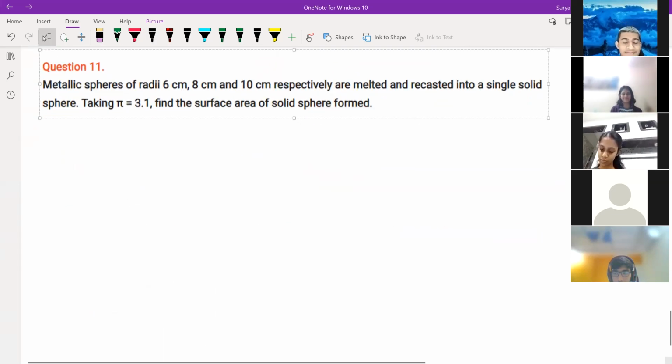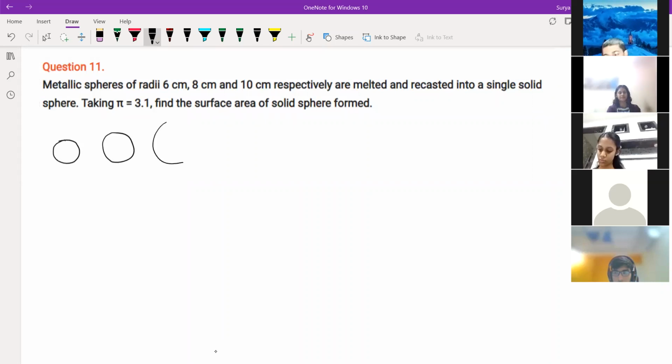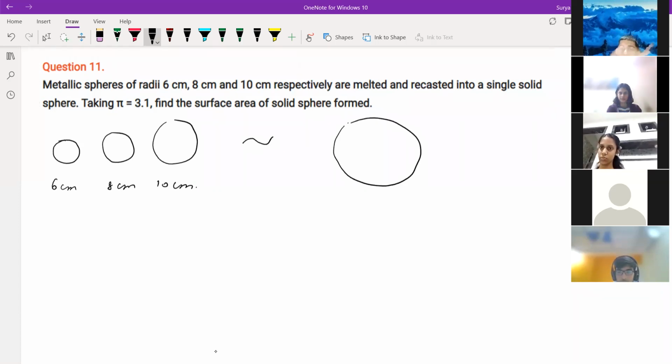Okay, next question: metallic spheres of radius 6, 8 and 10 centimeter. So 3 spheres are there, one is 6, then 8, then 10. They are melted and become one big sphere. This radius we don't know. Name them R1, R2, R3, and this is capital R. We need to find the surface area of the solid formed.